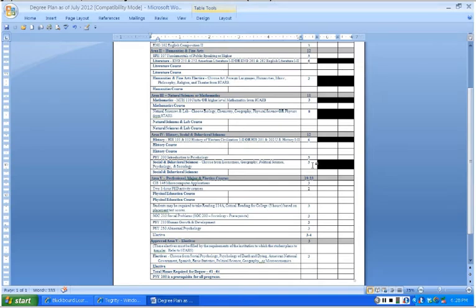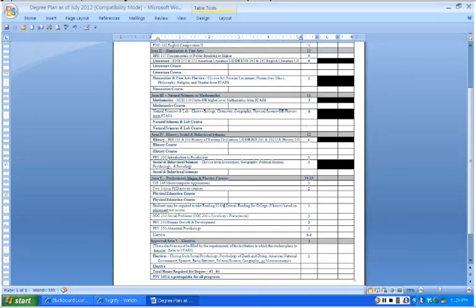Now, I do want to explain something about Area 2 and Area 4. In Area 2, you have Literature, and in Area 4, you have History. You can interchange these courses. If you take History 101 and 102, you only have to take 1 literature course. Or you can take 2 literature courses and 1 history. But you must remember you have to total 12 hours. So if you choose to take 1 literature and 2 histories, you still need another 3 hours in this area. So you choose another Humanities and Fine Art elective.